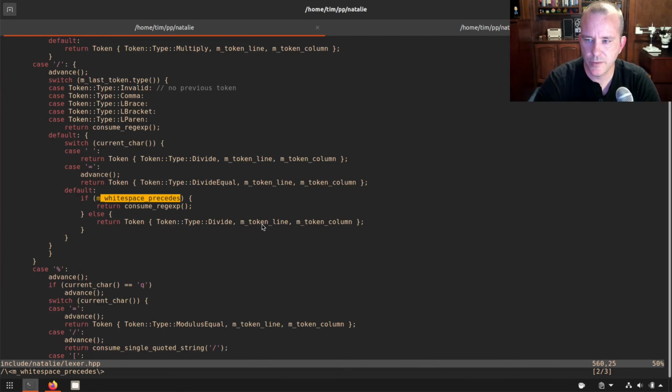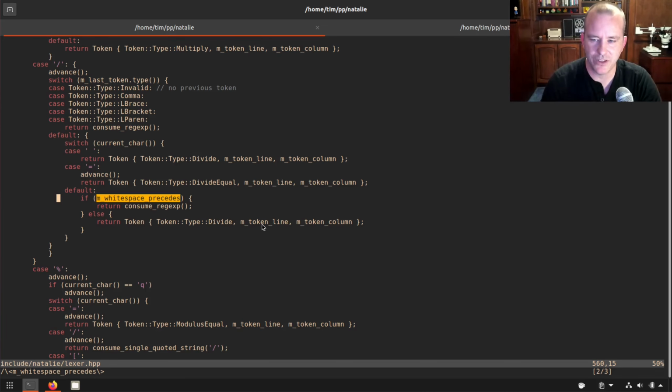Is it just used in the one place? Yeah, it's used on the slash, because the slash is tokenized differently if there's space before it, versus if there is not.